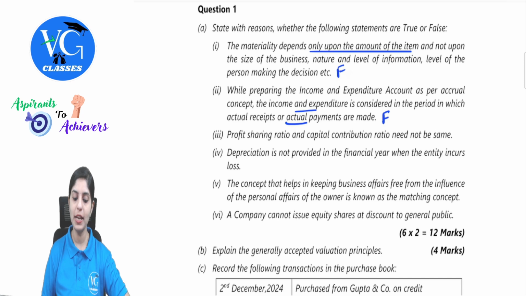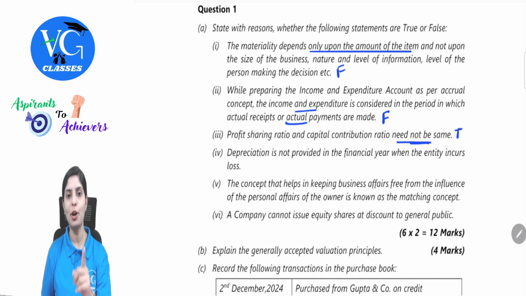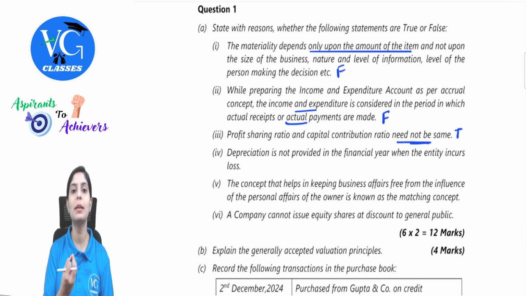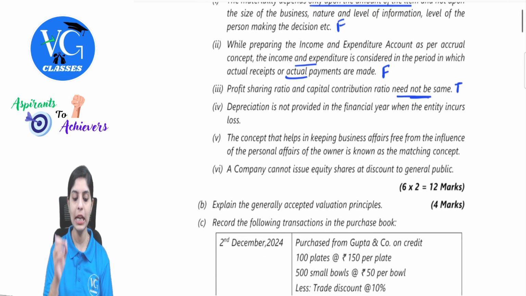Next, profit sharing ratio and capital contribution ratio need not be the same. Yes, as per partnership agreements, both ratios need not be the same. So the given statement is true. Profit sharing ratio is purely dependent upon the mutual agreement between partners, whereas the capital contribution ratio is not specific, because it is purely attributable to the amount they invest in the form of capital. So hence the given statement is true.